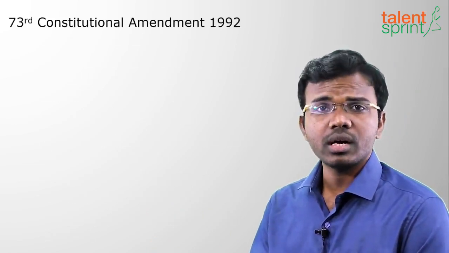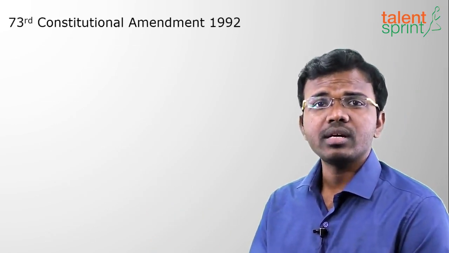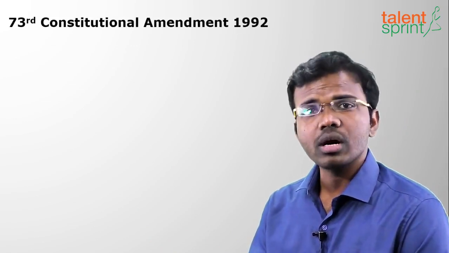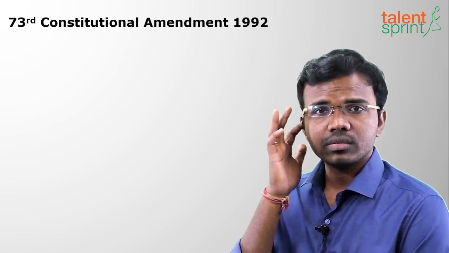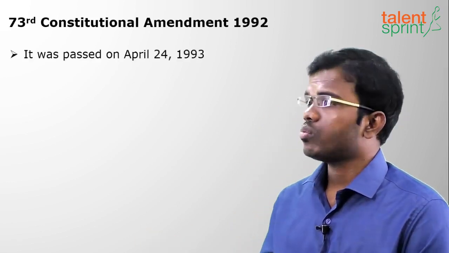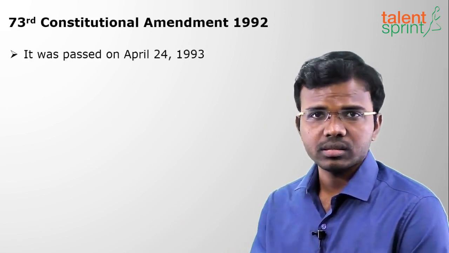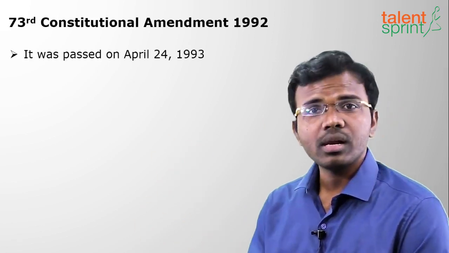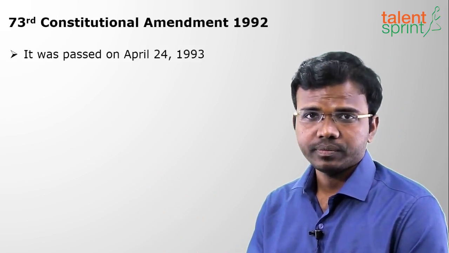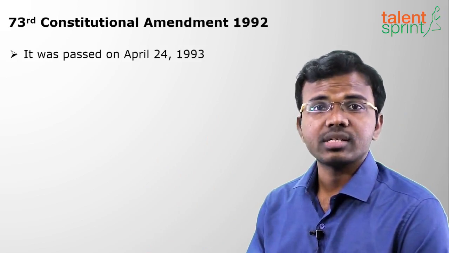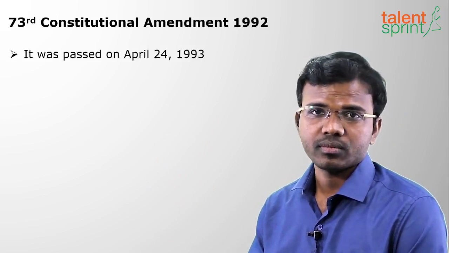Next is the historic amendment in India, the 73rd Constitutional Amendment 1992. Why is it called 1992? Because it was started in the year 1992, but the act was passed by the Parliament and the President gave his signature on 24th April 1993. Hence, 24th April is celebrated as National Panchayati Raj Day.